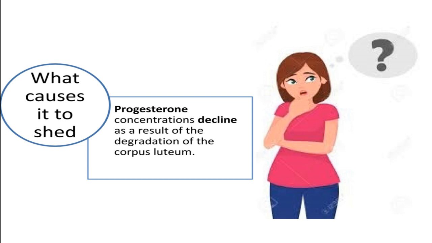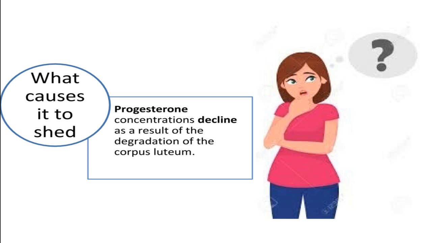Principally, progesterone concentrations decline as a result of the degradation of the corpus luteum. I think I don't need to tell you now what the corpus luteum is. One point you should understand here is that estrogen is produced by follicles, and the corpus luteum is responsible for the body's progesterone supply, as you know.